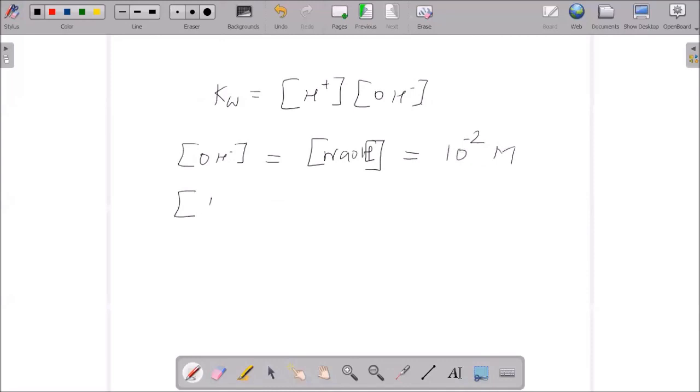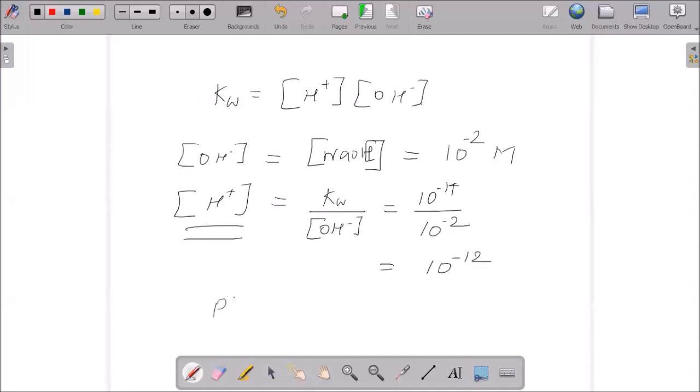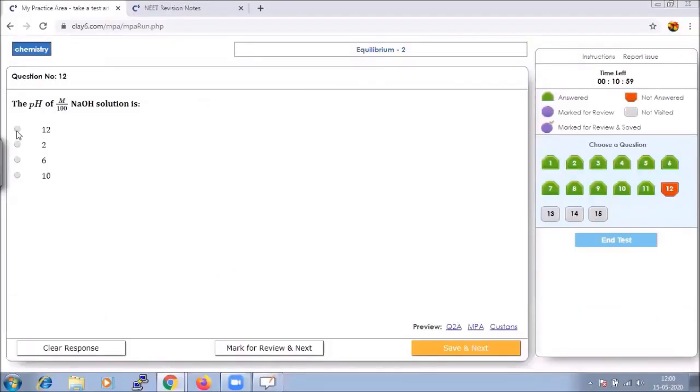Hence, if I try to calculate H plus, simple formula, it is Kw by OH minus, which is equal to 10 to the power of minus 14 divided by 10 to the power of minus 2, that is equal to 10 to the power of minus 12. This is the value of H plus, but we need pH, so take the negative log of this, which will be equal to 12. Option A.